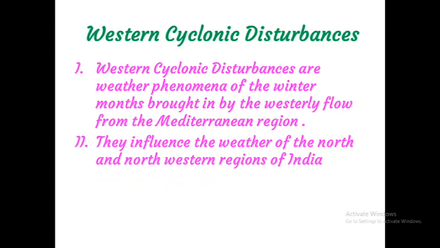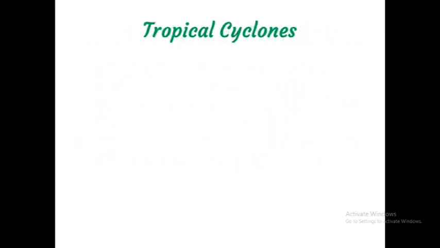These cyclones influence the weather of the north and northwestern region of India.